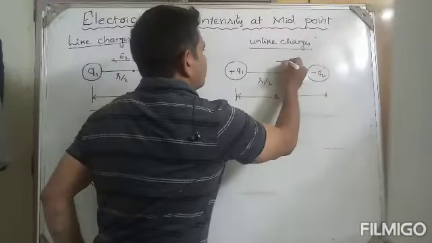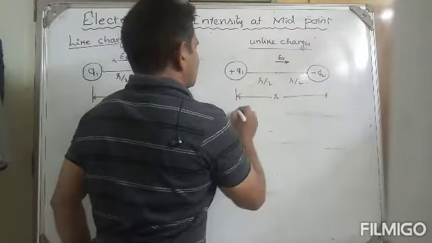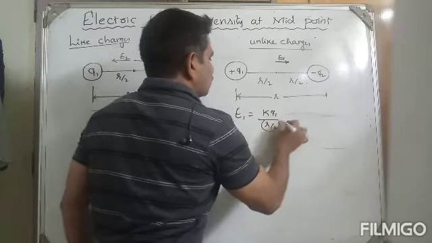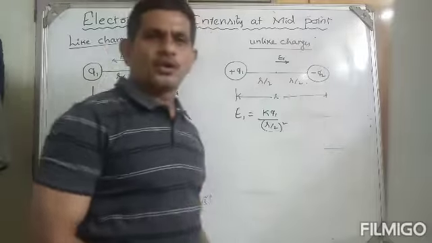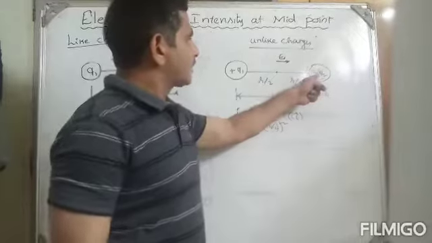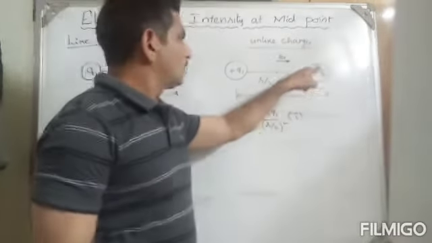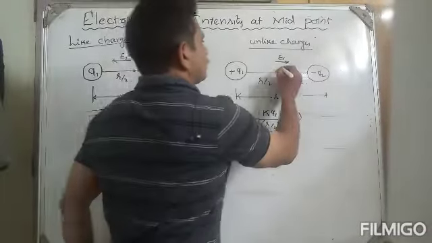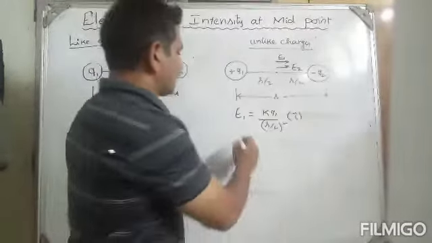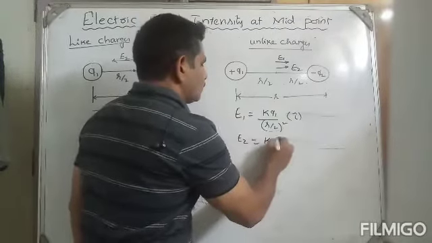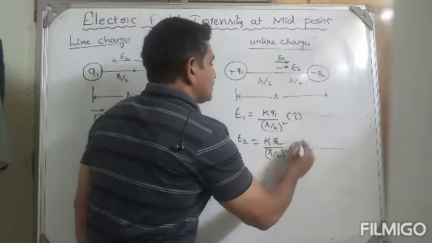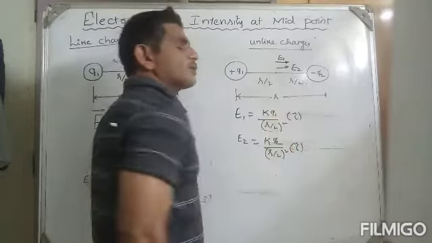Therefore, positive. This is E1. So E1 is equal to kq1 by (r by 2) whole square, in what direction? Positive x-axis, right? Is it positive or negative? Negative. The electric field intensity due to this charge is towards negative. Therefore, E2 is equal to kq2 by (r by 2) whole square. This is also positive, towards positive charge.